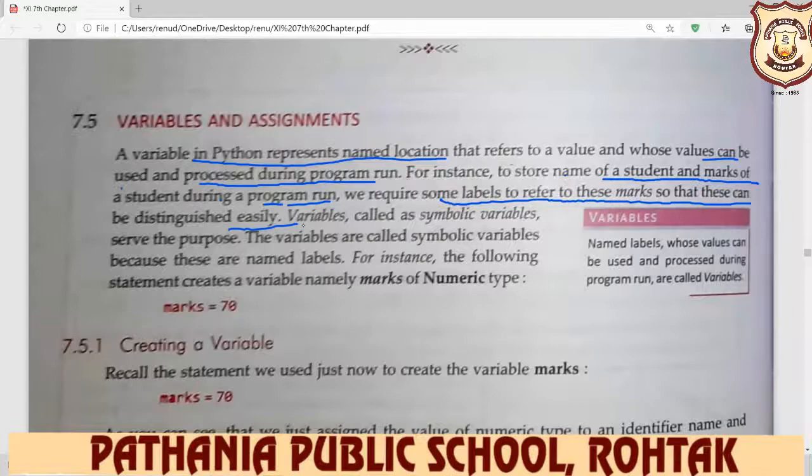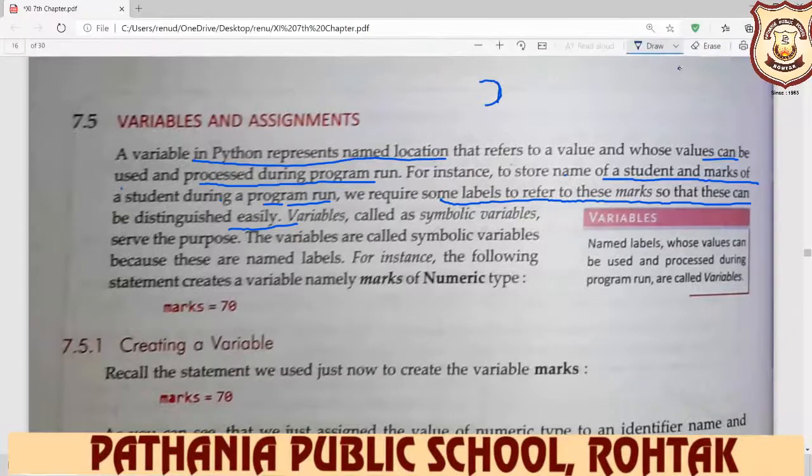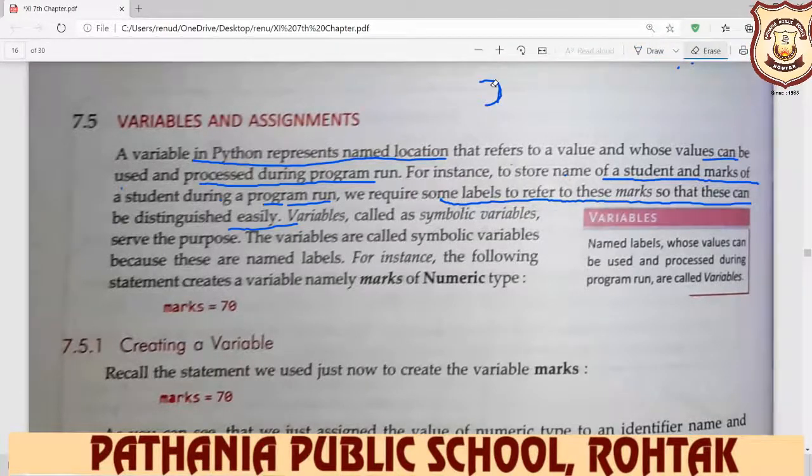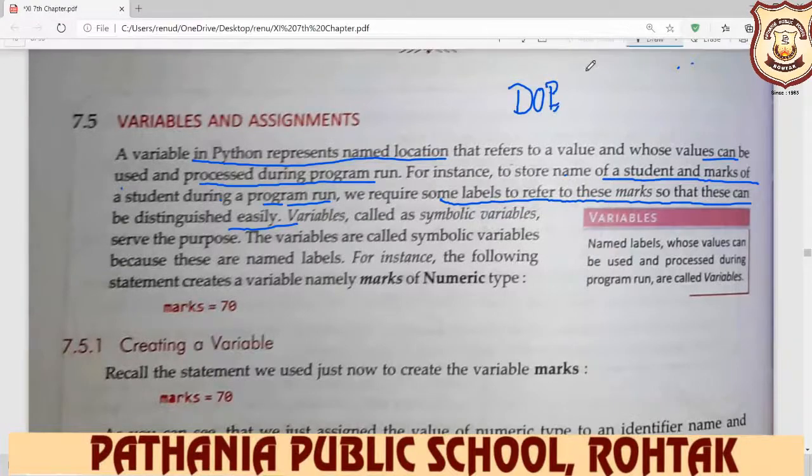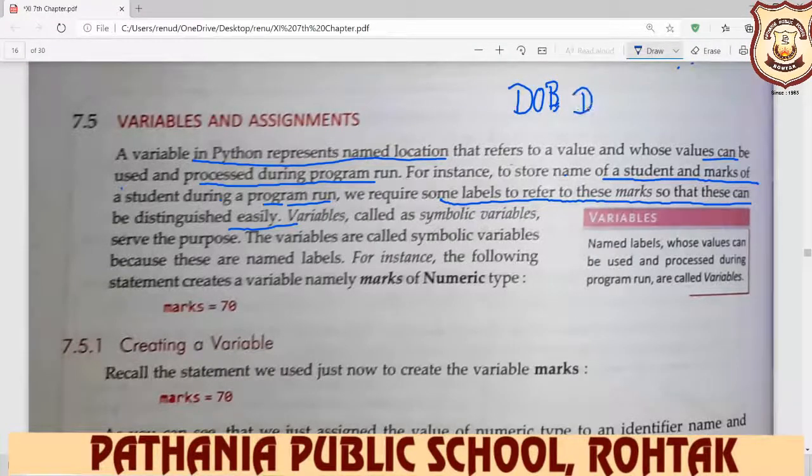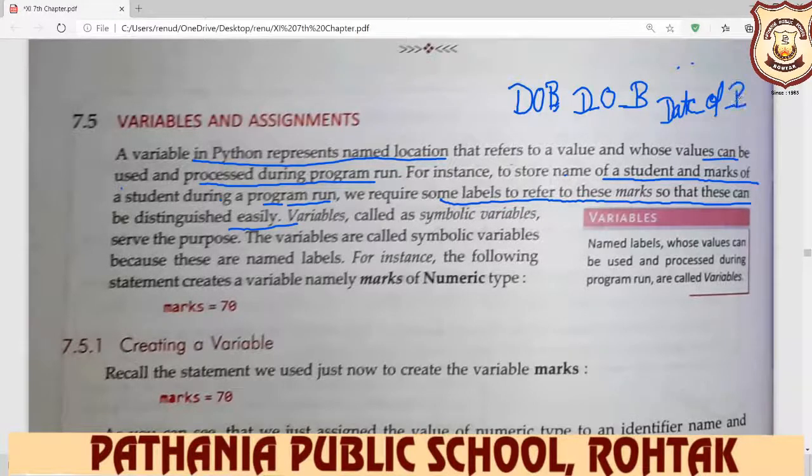For example, we want to input the date of birth. So you write the variable name DOB. Otherwise, you write D underscore O underscore B. Otherwise, you write date of birth.